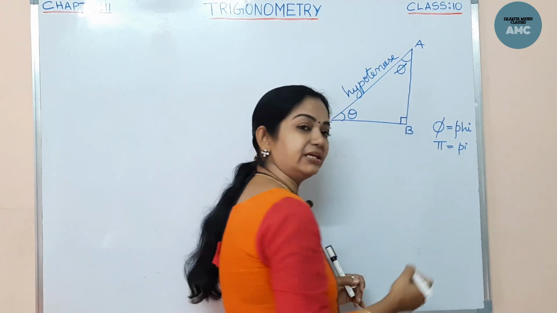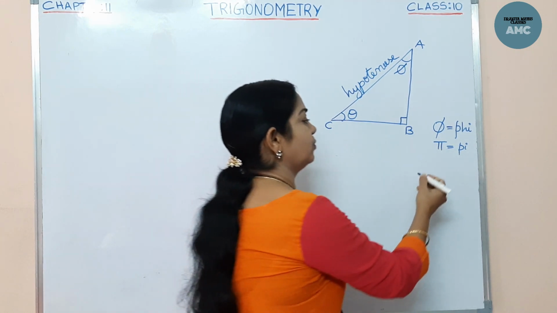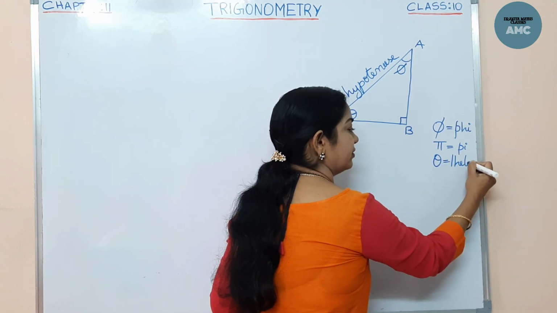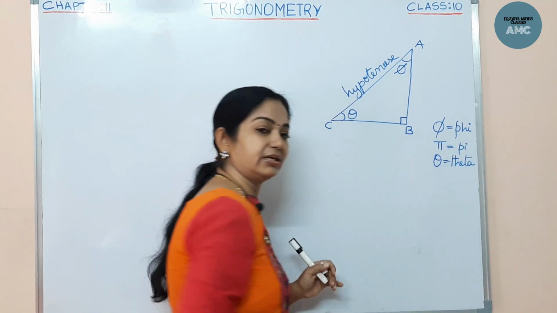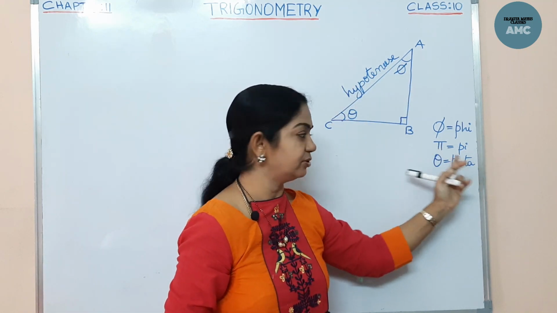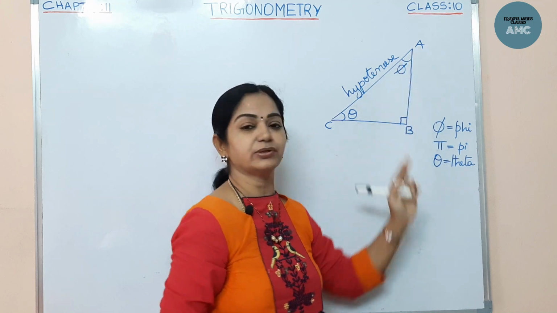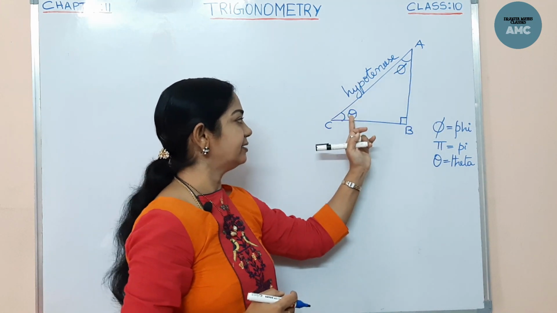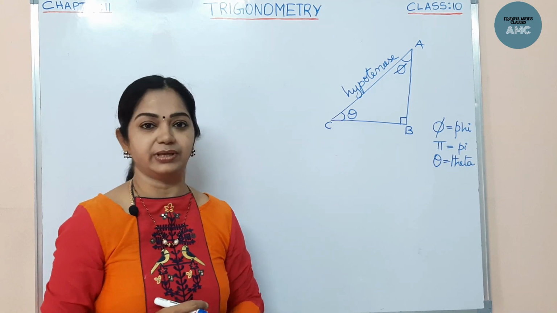Also alpha, beta, you can measure with whatever you want. This is called theta. These are all Greek letters we use for angles. Phi also can be used as an angle. So these phi and theta are the acute angles.